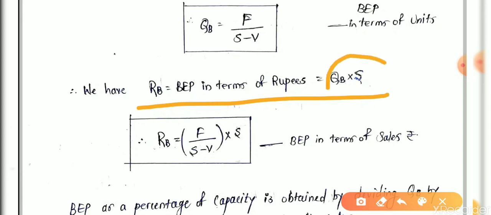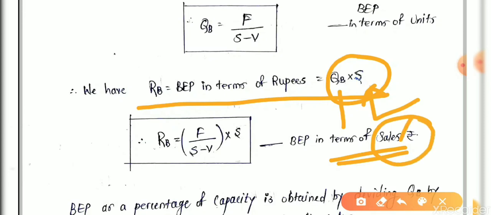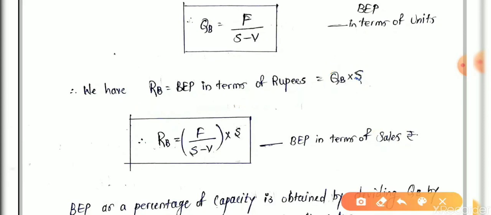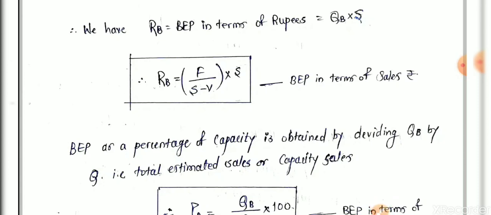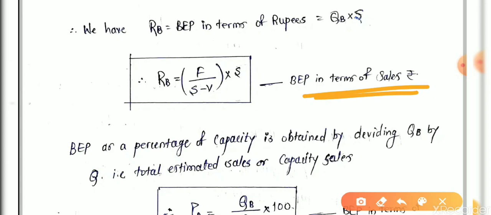Therefore, RB is equal to QB into S. The collected amount is equal to the number of units sold into the selling price. It's basic: how many units you have sold and what is the selling price of a single unit, that is S. The product of QB into S is the break-even point in terms of sales, in terms of rupees. Whenever you see the word sales, its meaning is always rupees. Are you getting this? Sometimes sales may be in terms of units, but in most cases, whenever you see sales, it's in terms of rupees.